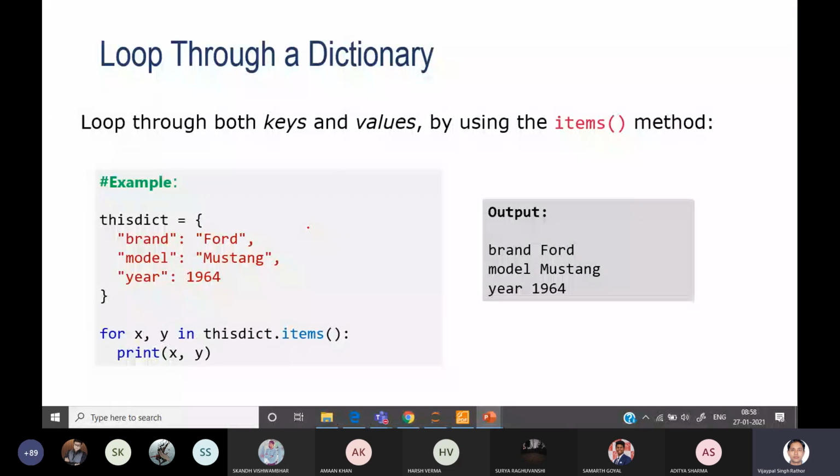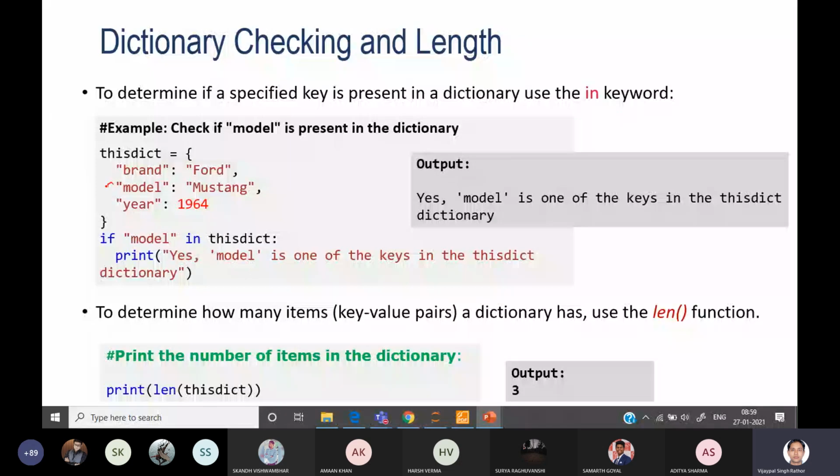Similarly, if you want to print the length of the dictionary, or check for an associated key in the dictionary, you can utilize in. This is an example of using in. Here we are checking for model in the dictionary, so it will print yes, model is one of the keys in the dictionary. You can see model is present in this dictionary, so you get this output.